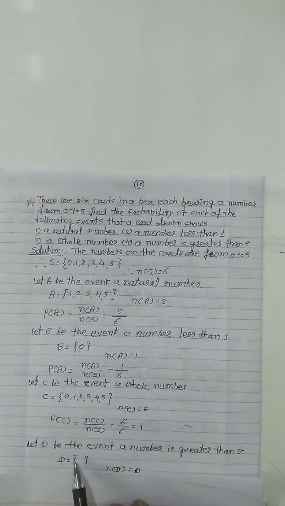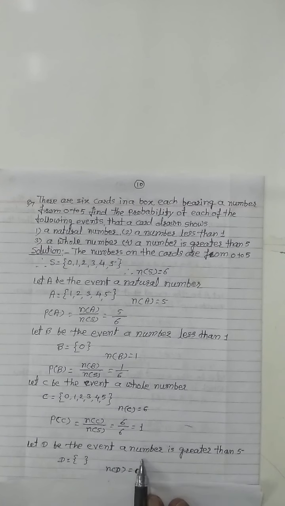In this set no element is present, so the number of elements in D is 0.